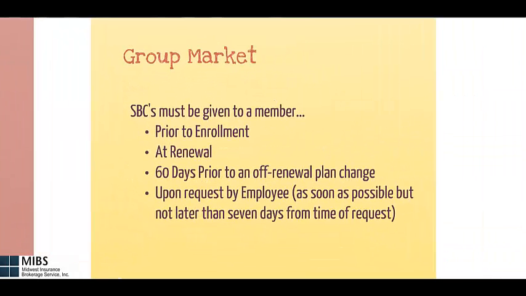The summary of benefits and coverage, also referred to as an SBC, must be given to a member in a group market prior to enrollment, at renewal, 60 days prior to an off-renewal plan change, or upon request by the employee. This means as soon as possible, but not later than 7 days from the time of the request. With the induction of the SBC rule, if a group wants to make an off-renewal plan change, they can still do so. However, they must give the employees and therefore the carrier at least 60 days notice.